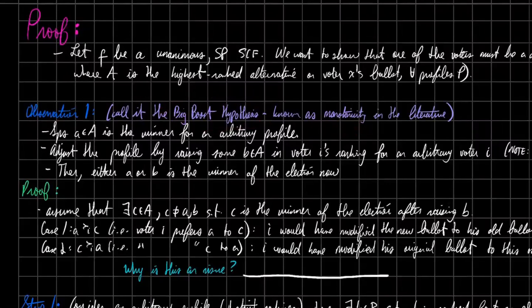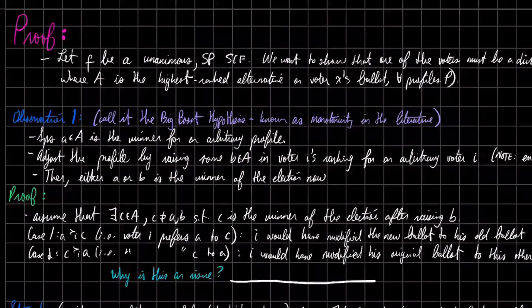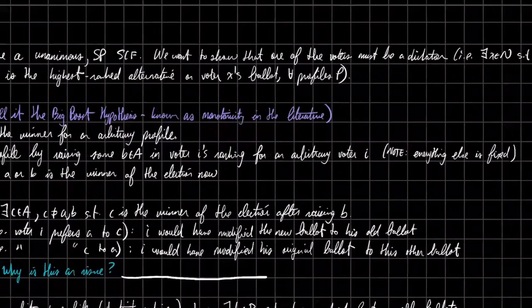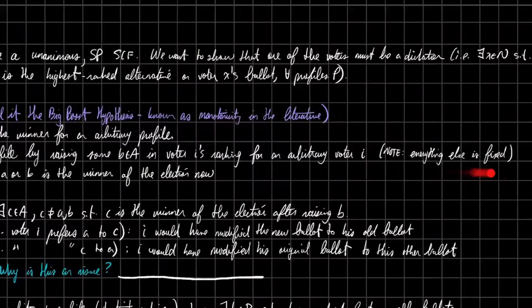So suppose there's an alternative A that is the winner for an arbitrary profile. We're going to adjust the profile by raising some other candidate, not A, but some other guy. Imagine this is Trump. Imagine Professor Adal won the election. Now we're going to raise Trump, or B, in voter I's ranking, for an arbitrary voter I. Remember that everything else is fixed.